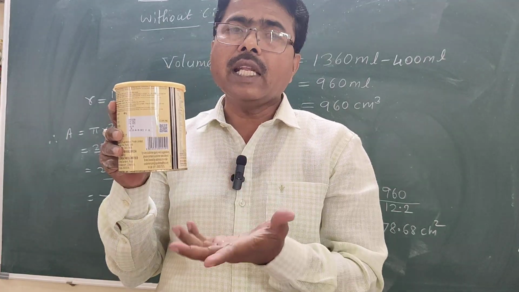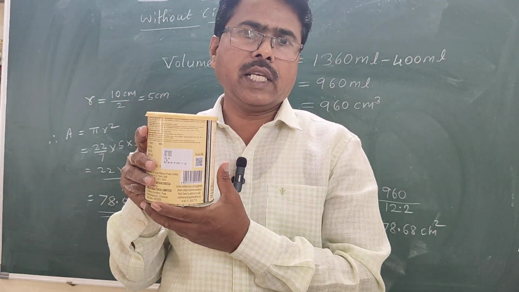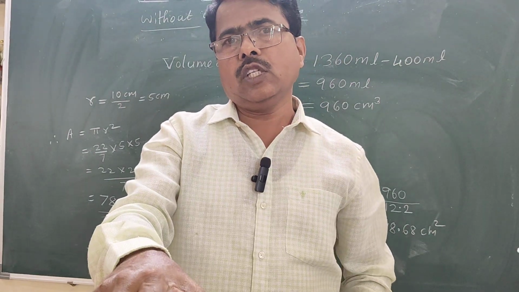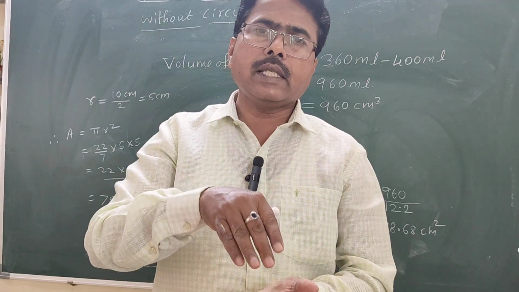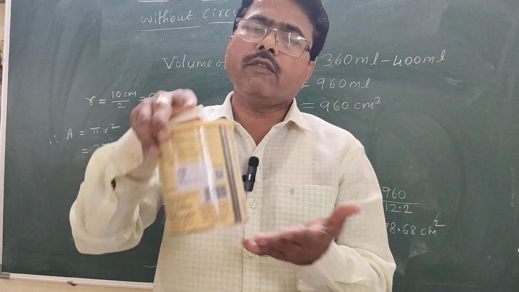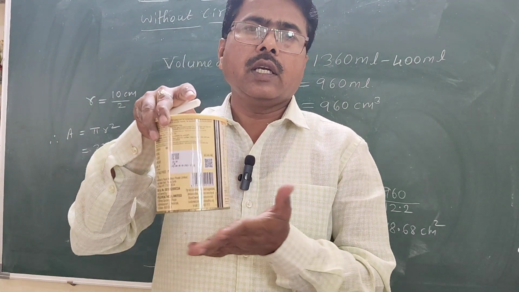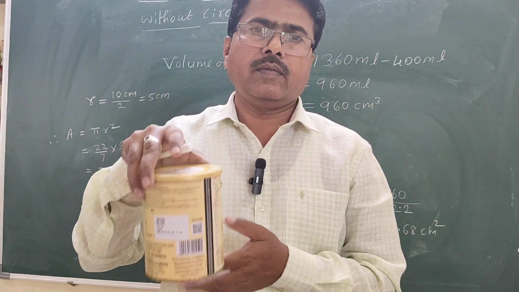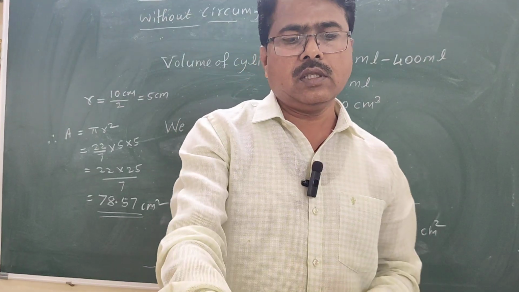If you take any shape, for example a box, that is a cuboid, and dip it inside, you can also find its base area. It works for irregular shapes also. You can try this. I think you have understood, students. Thank you.